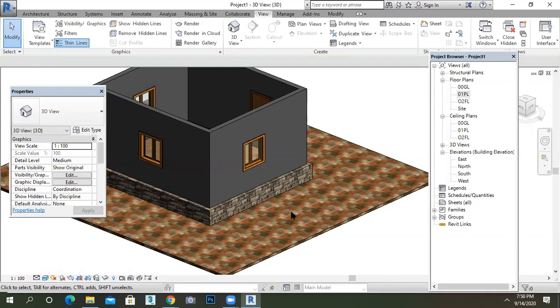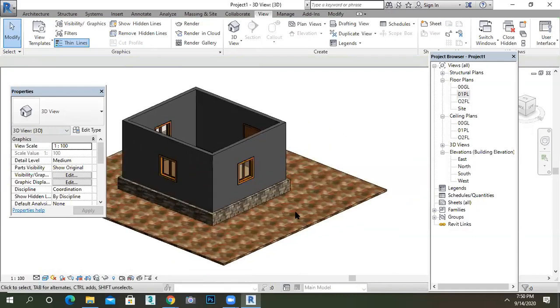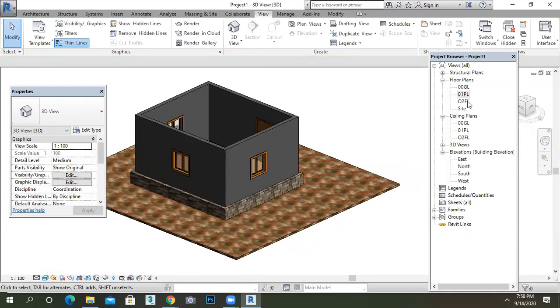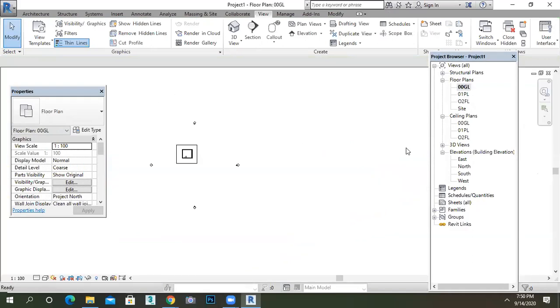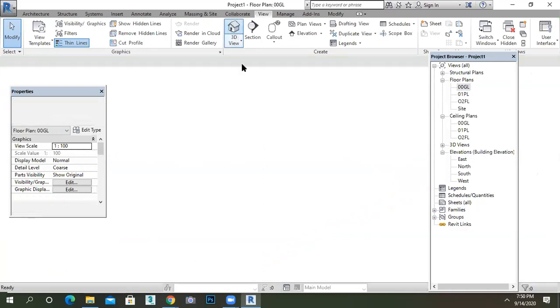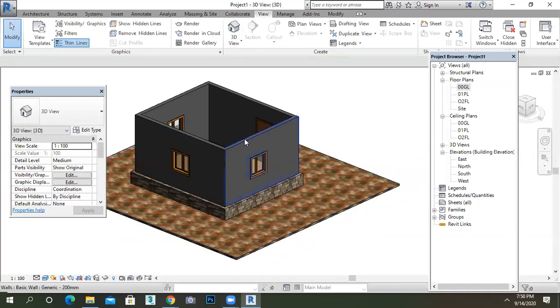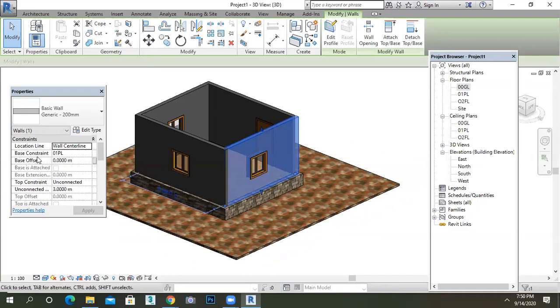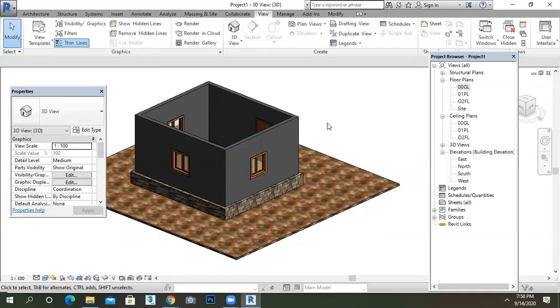Intentionally, I am making the mistake, guys, to know the proper levels and all. Either you can go to the ground level directly and draw it. If you forget to do that, go to the 3D, select your particular component and change your base constraint or base level. Getting it, guys?